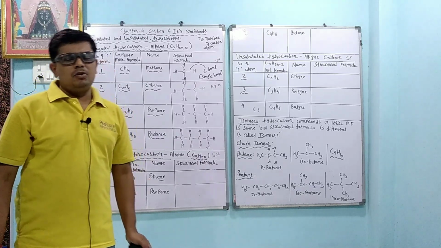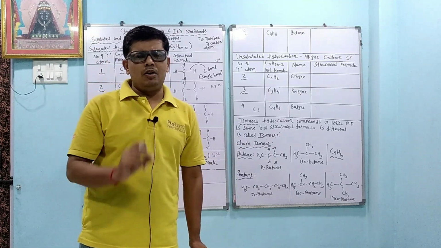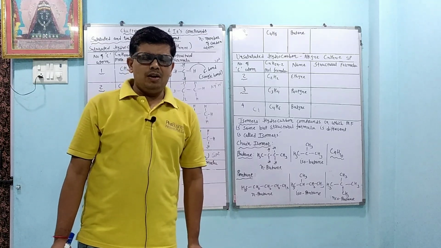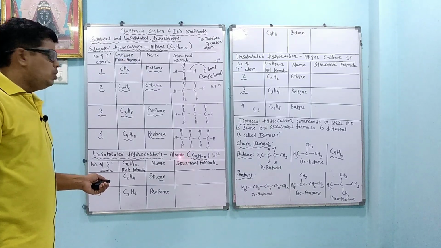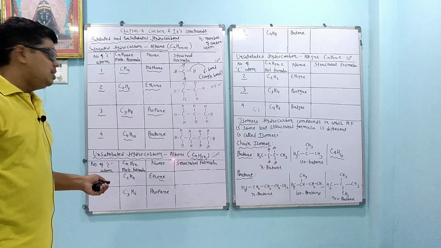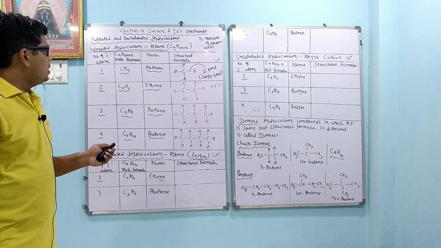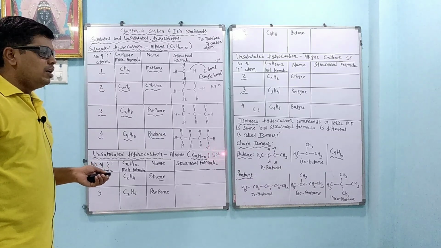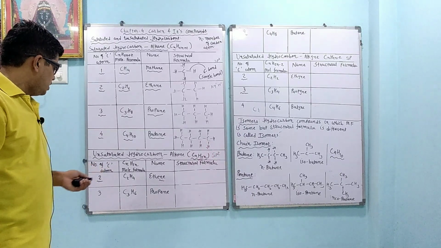Now dear student, we are going to learn about the unsaturated hydrocarbons. Unsaturated hydrocarbons are 2 types. One is alkene, having a double bond, okay, and the other is called alkyne, having a triple bond, okay. Alkene, in that suffix you can see that ene means double bond is present. Whenever you hear the words ethene, propene, butene, ene is present, then alkene is present, and its formula is CnH2n. Here the formula is CnH2n plus 2, and here the formula is CnH2n, and its bond we can say is sp2. Next year or in higher standard you will learn that sp2 means 1 s orbital and 2 p orbitals. In higher standard you will easily understand, okay.